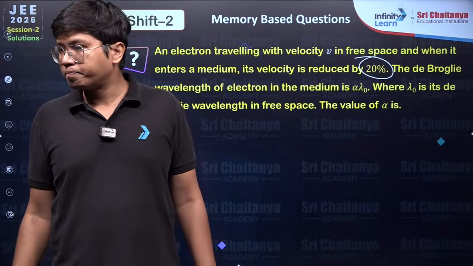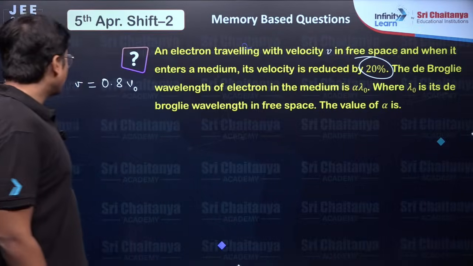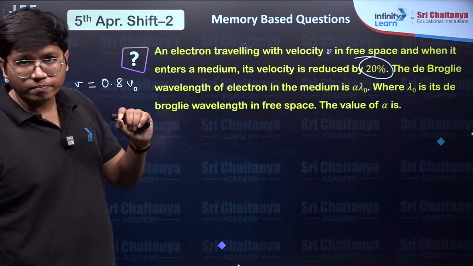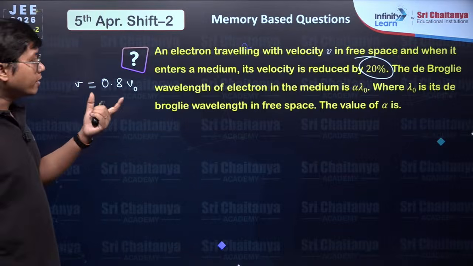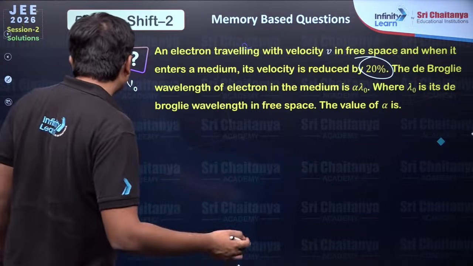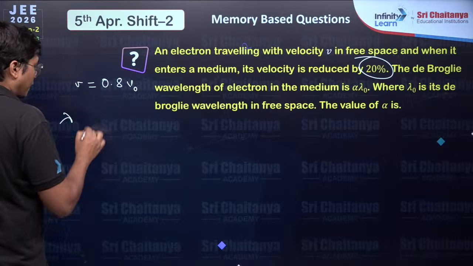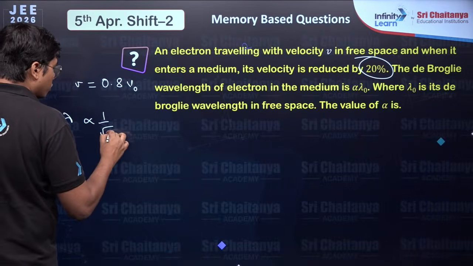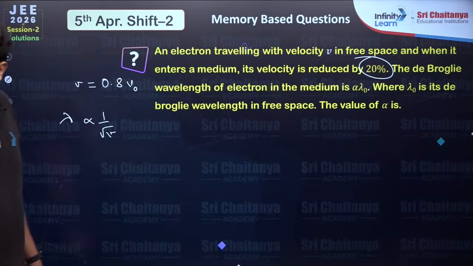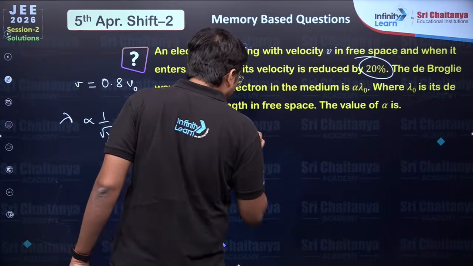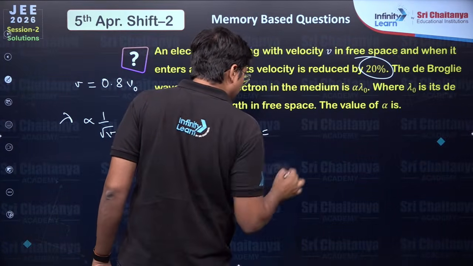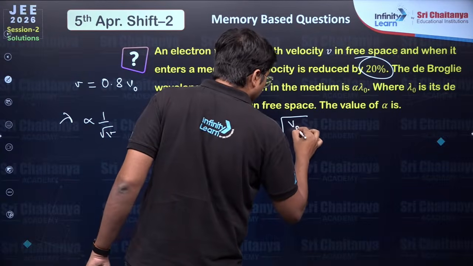It was 20. Okay, great. Then it is 0.8 times v naught, right? Now, if you think about it, your de Broglie wavelength lambda is inversely proportional to root v. So lambda by lambda naught is equal to root over of v naught by v.